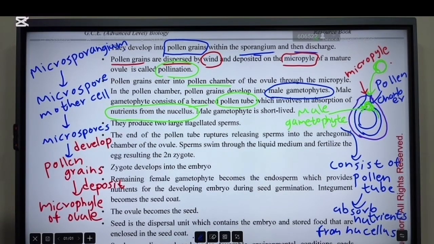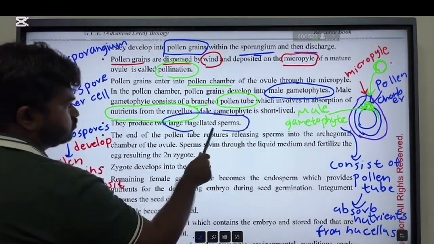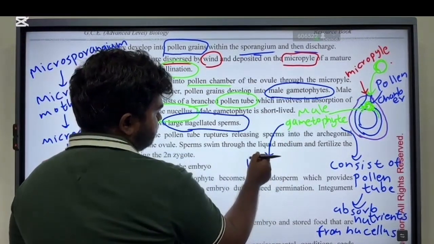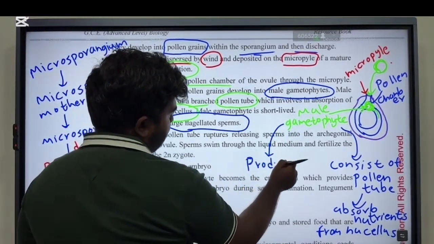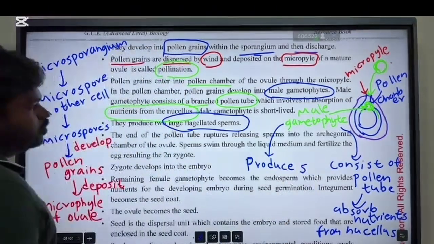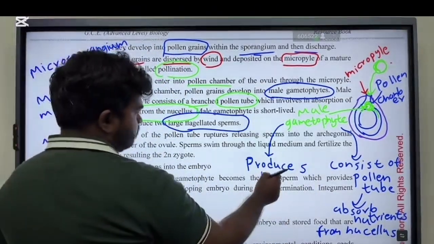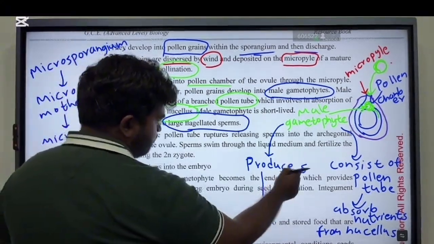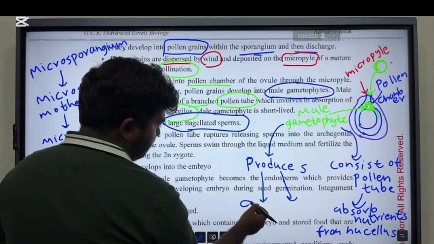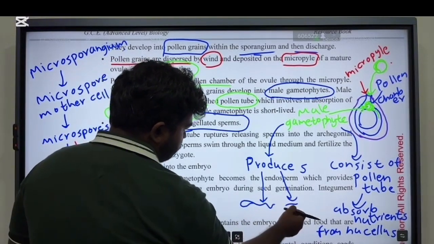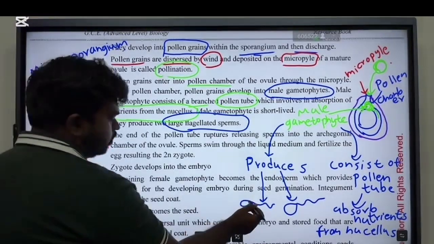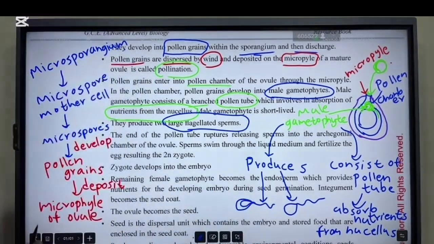They produce two large flagellated sperms. All right. So the male gametophyte produces two large flagellated sperms like this.